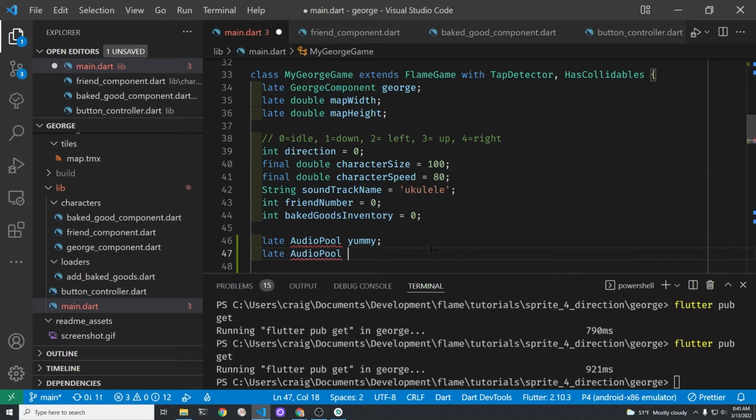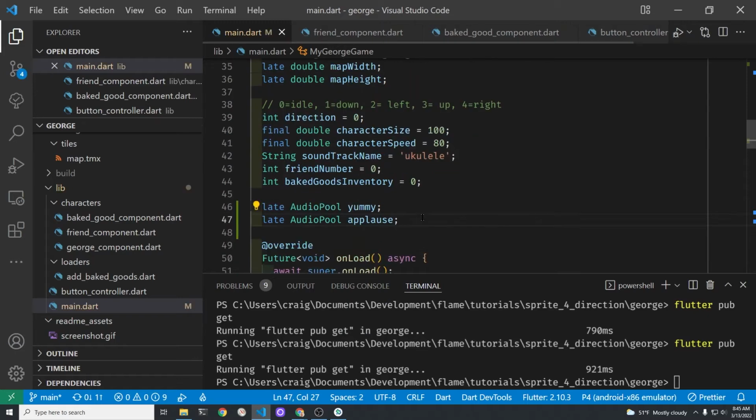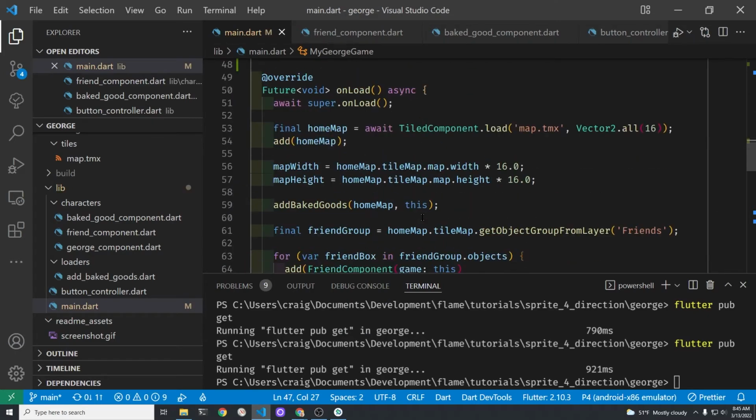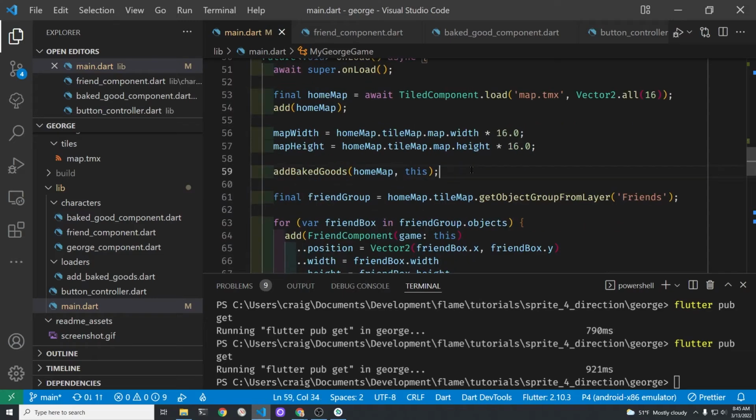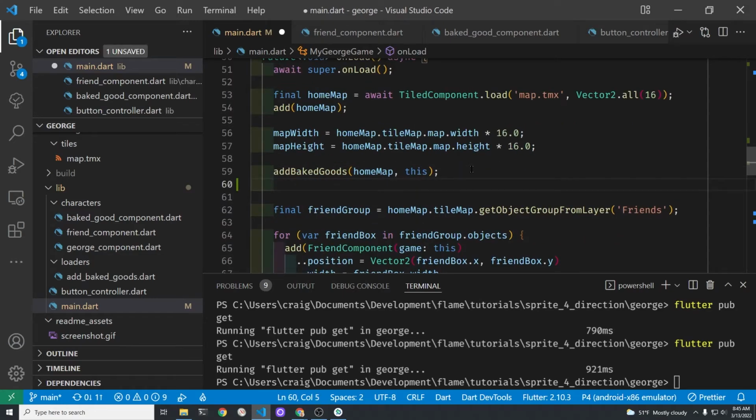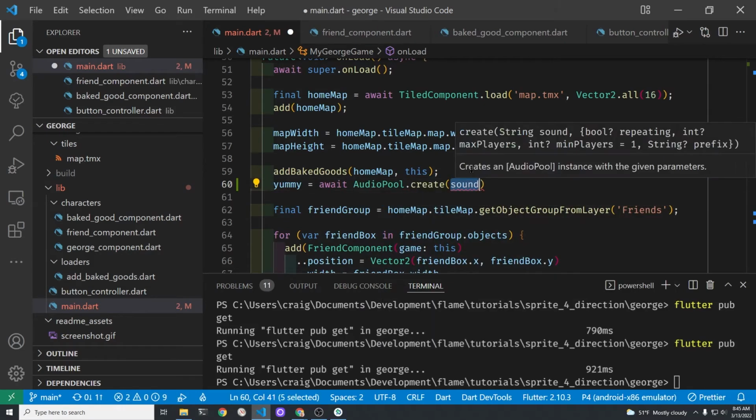You could also just play the file without using an AudioPool. However, this tutorial does focus on the technique of using the AudioPool. Currently, there would be no advantage to using the AudioPool over just FlameAudio.play. We're using the AudioPool primarily to show you what tools are available for you, and then you make the decision for what is best for your game.